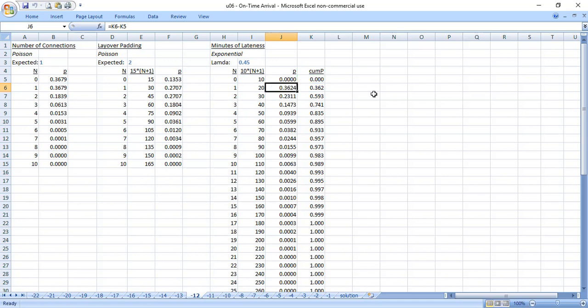So in essence, what column J gives me is the integral over the unit space on the number line under the continuous exponential curve. I've done it in 1 minute intervals. I could have done it in 1 second intervals or 1/10,000 second intervals. In theory, I could make the discrete version of the exponential as uniform, as small as I want, and actually eventually get pretty close to the continuous distribution.